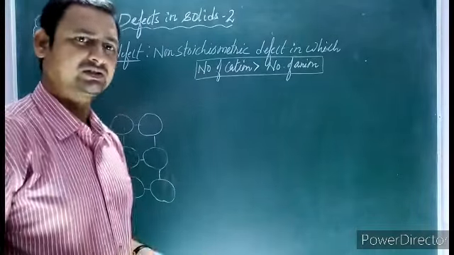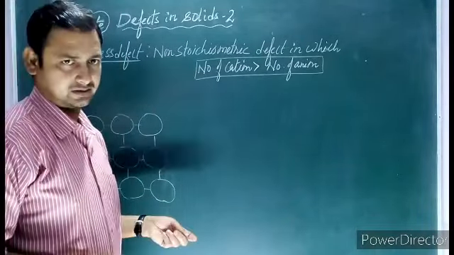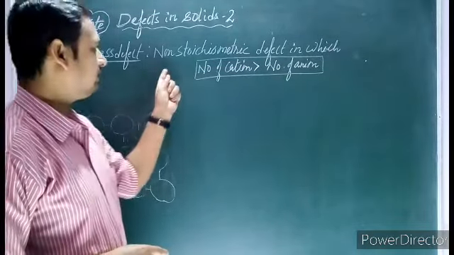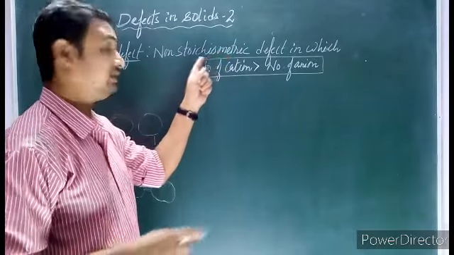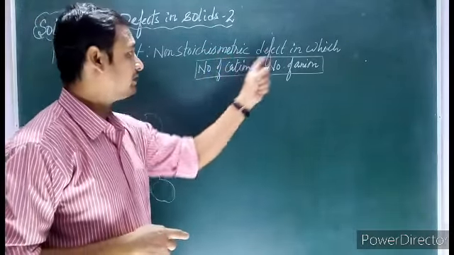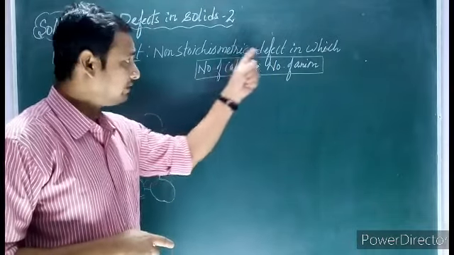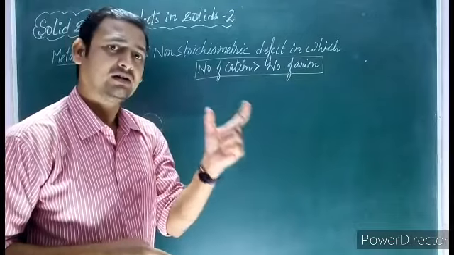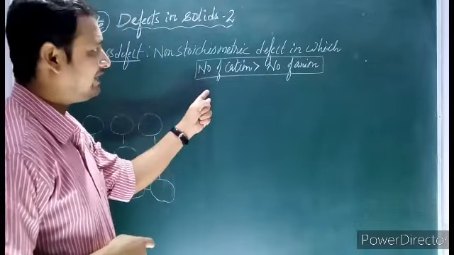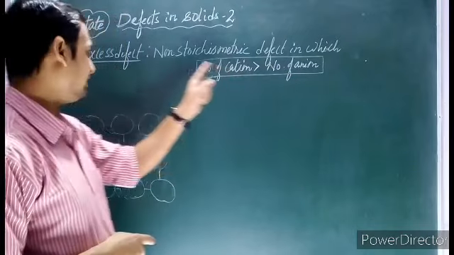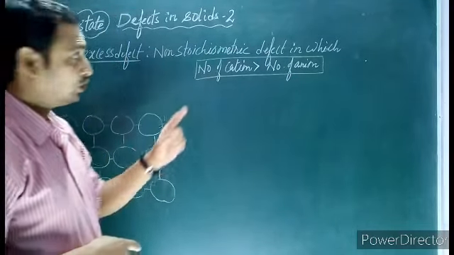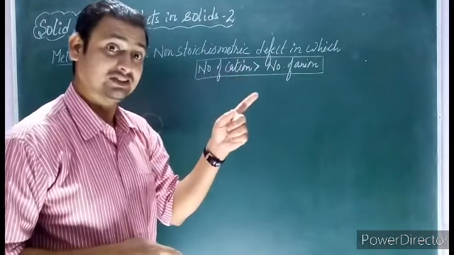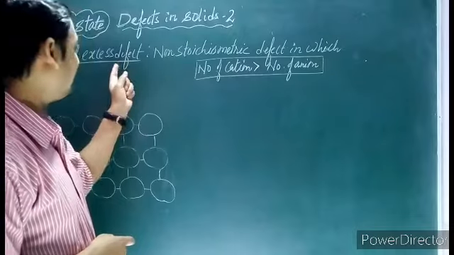So dear students, let's discuss the metal excess defect. In the metal excess defect, it is a non-stoichiometric defect in which the number of cations becomes more than the number of anions as compared to the given ideal chemical formula. So if the number of cations is greater than the number of anions, we say it is a metal excess defect. And if the number of anions becomes more than the number of cations, we say it is a metal deficiency defect. So first we have to talk about the metal excess defect.